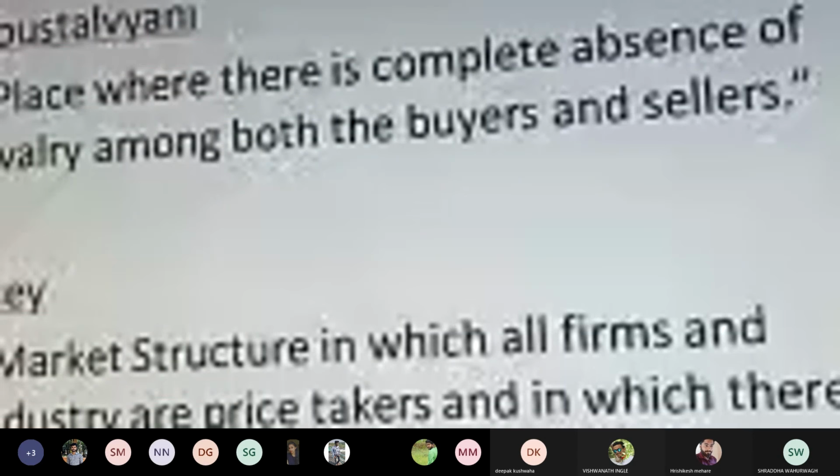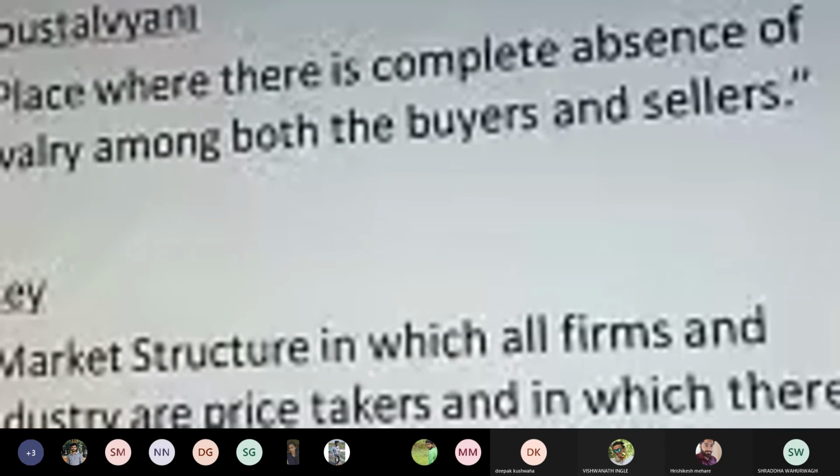Perfect competitive market, that is, the definition given by Kutzwalny is a place where there is a complete absence of rivalry among both the buyers and sellers. So in a perfect competitive market there is no rivalry between the person who is selling and the person who is purchasing. The definition given by Lipsey is a market structure in which all firms and industry are price takers and in which there is freedom for entry and exit of the firms.